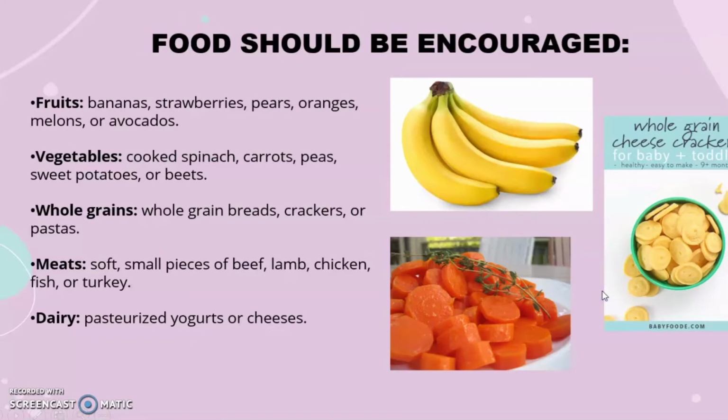So we have the first slide for diet diagnosis relation. We have foods that should be encouraged for infants. We should encourage them to eat more fruits and vegetables such as banana and cooked spinach, as these have a soft texture. Also, we need to give whole grains such as baby crackers, and meats, soft small pieces of beef or meat, into their porridge. And last, dairy products such as yogurt and cheese.